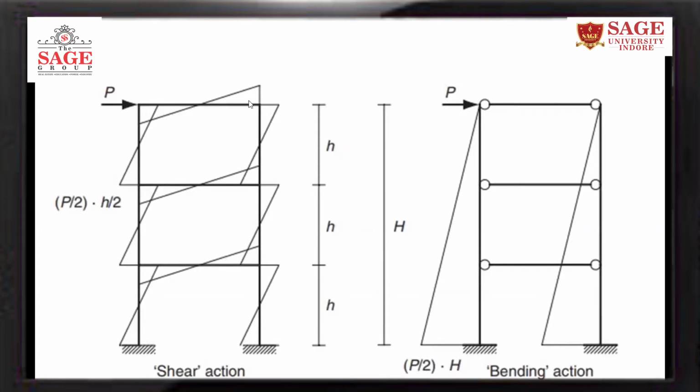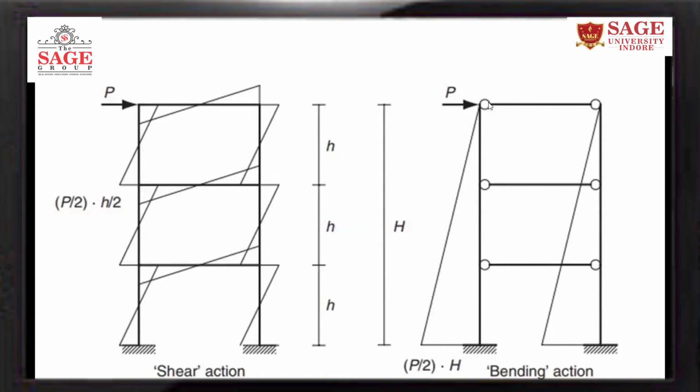But if you do like this, refer to this figure on the right side, the ends of the beams are pinned and here the columns are clamped, so the bending moment will be maximum, as it will act as a cantilever. Now see the difference in bending moment.